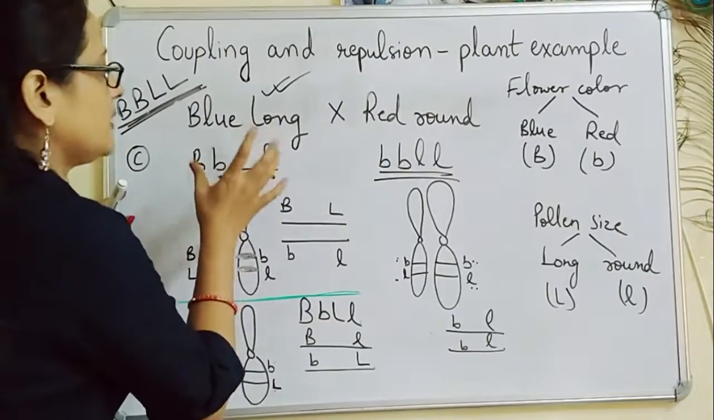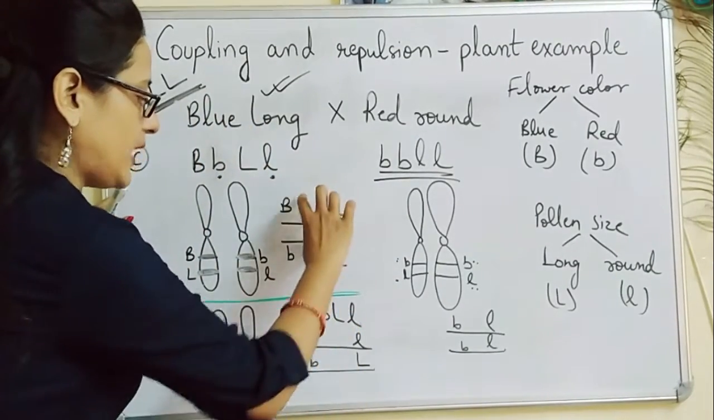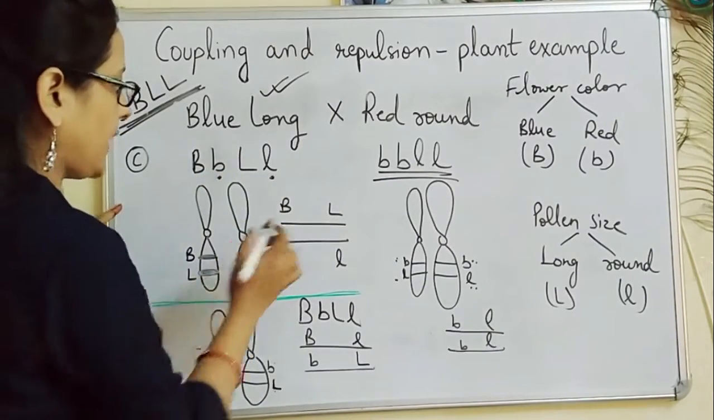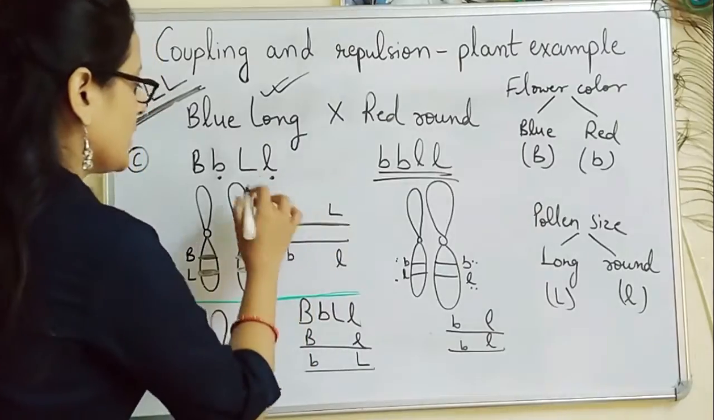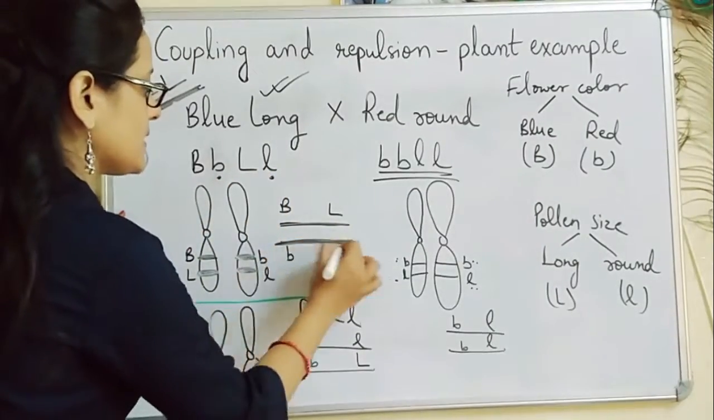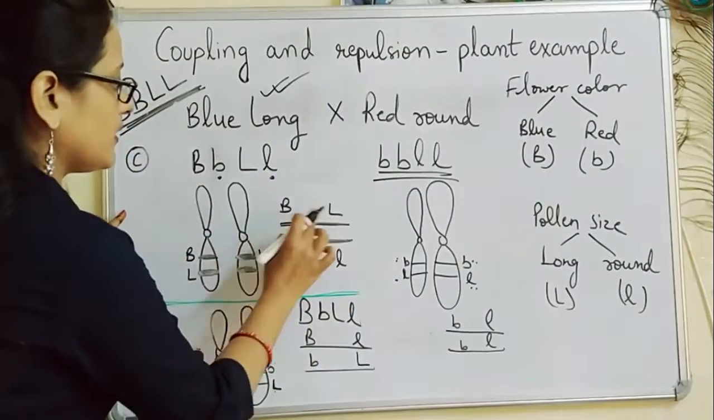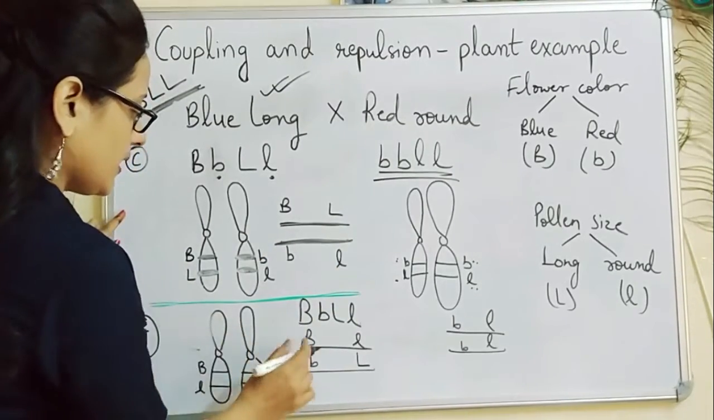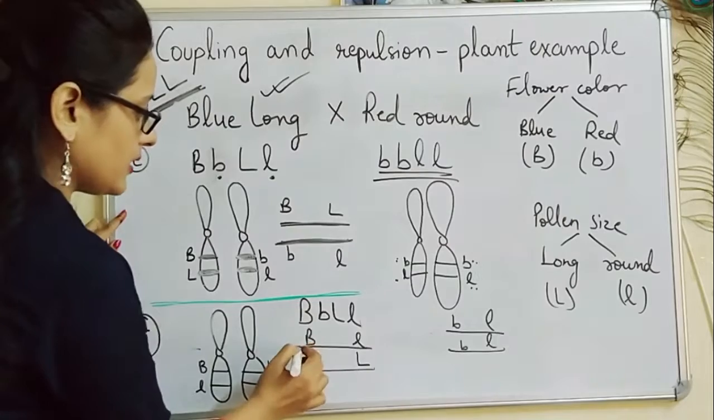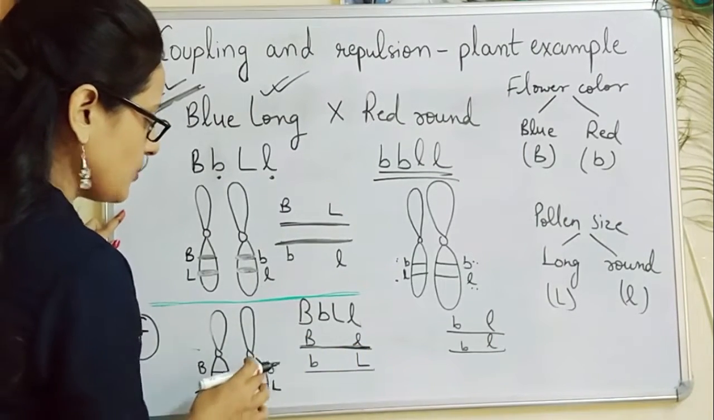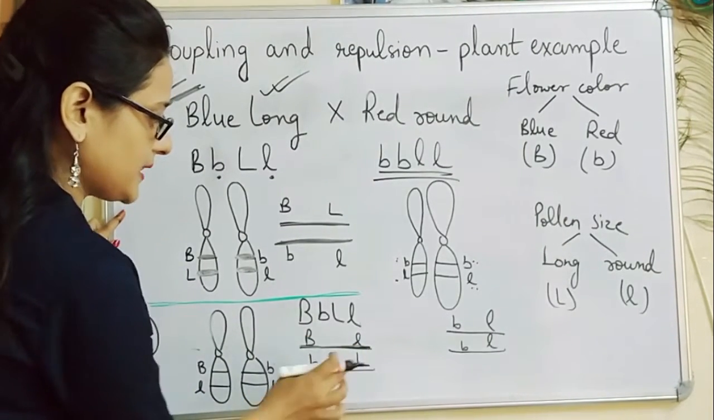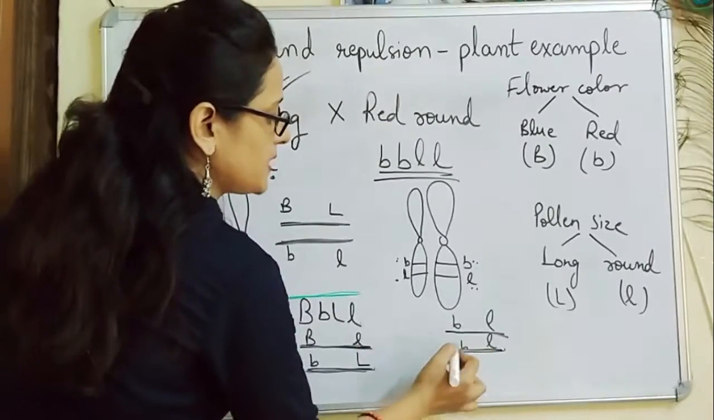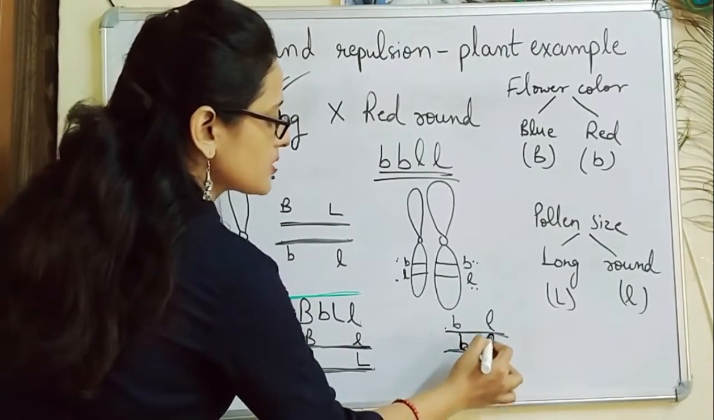As you all know, the linked genes are represented in the form of lines. So this chromosome of this homologous pair is represented with this line, and this chromosome is represented with this line. Capital B, capital L written together, small b, small l present together. Over here, capital B is present with small l on this line, and over here, small b is present with capital L. And this one has the same arrangement, small b, small l, small b, small l.